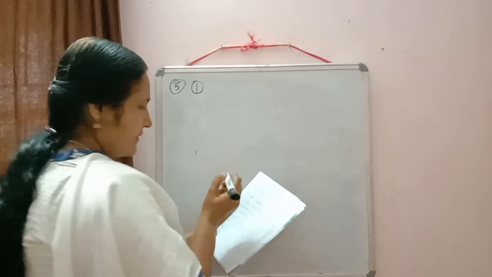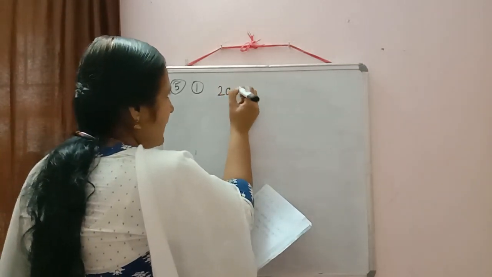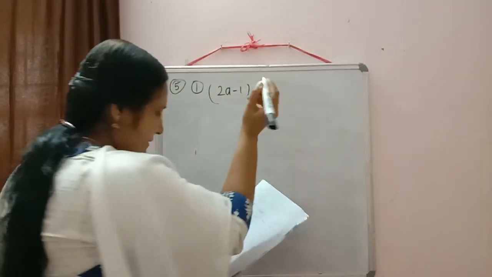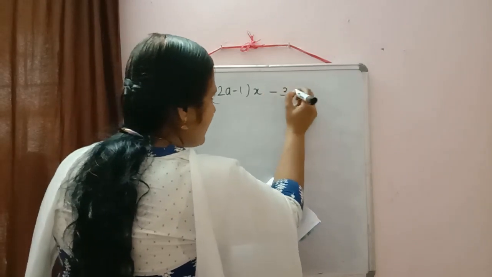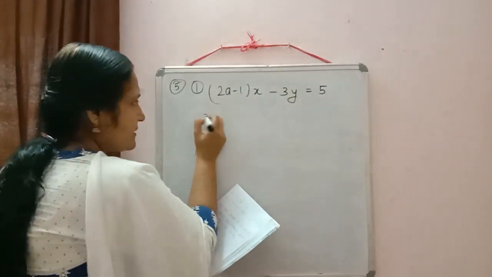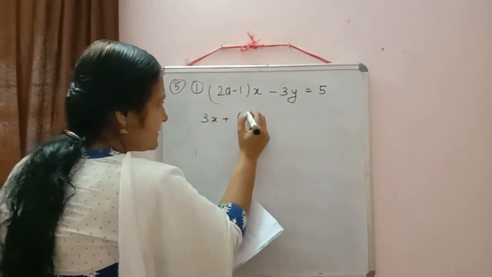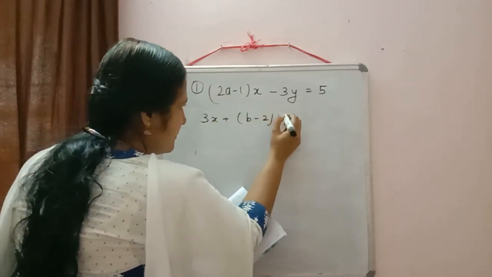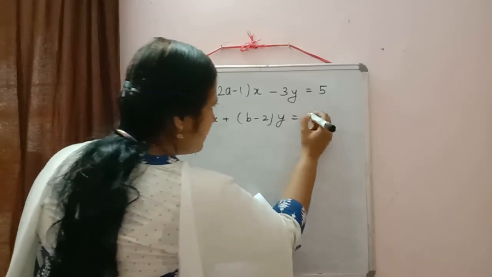So write down the first equation: 2a minus 1 into x minus 3y is equal to 5, and the second equation is 3x plus b minus 2 into y is equal to 3.